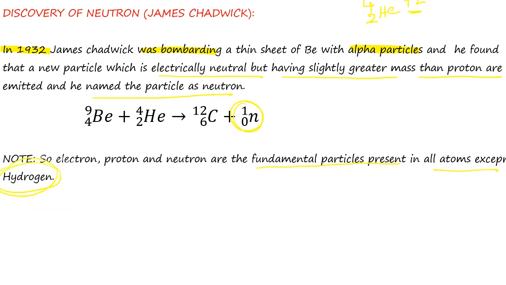Why except hydrogen? Because hydrogen will have only what? Electron and proton. Hydrogen will have an electron and a proton. There is no neutron in hydrogen. So that is why this is a very important note, right? So these are also notes regarding the discovery of the neutron.